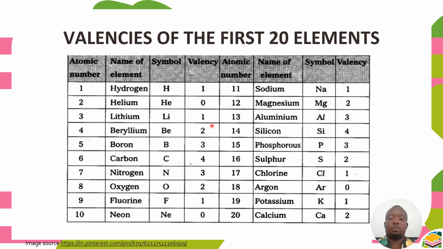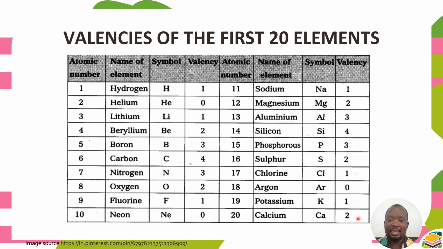Lithium, valence of 1. Beryllium, 2. Boron, 3. Carbon 4, nitrogen 3, oxygen 2, fluorine 1, neon 0, sodium 1, magnesium 2, aluminium 3, silicon 4, phosphorus 3, then sulfur 2, chlorine 1, argon 0, potassium 1, then calcium 2.